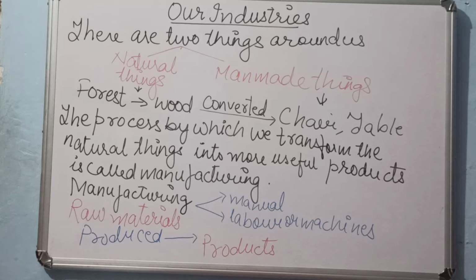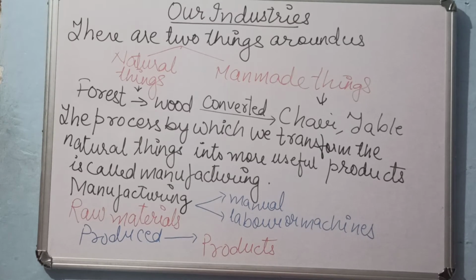See how many people are involved in making just one page, a single page of a book. Though your book may be 120 pages or 150 pages, to make this one single page, this number of processes is there. This number of processes, we call manufacturing. Or we can say the process by which we transform natural things into more useful products is called manufacturing.